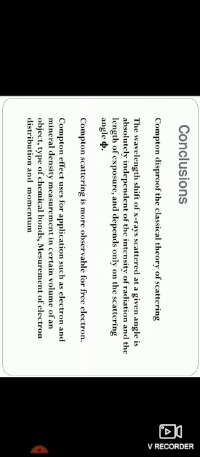Compton scattering is more observable for free electrons. As I discussed earlier, the target material consists of a large number of loosely bound electrons, that is free electrons, and only then do we get the scattered component, that is, the modified component. The Compton effect is used for applications such as electron and mineral density measurement in a certain volume of an object, type of chemical bonds, and measurement of electron distribution and momentum.